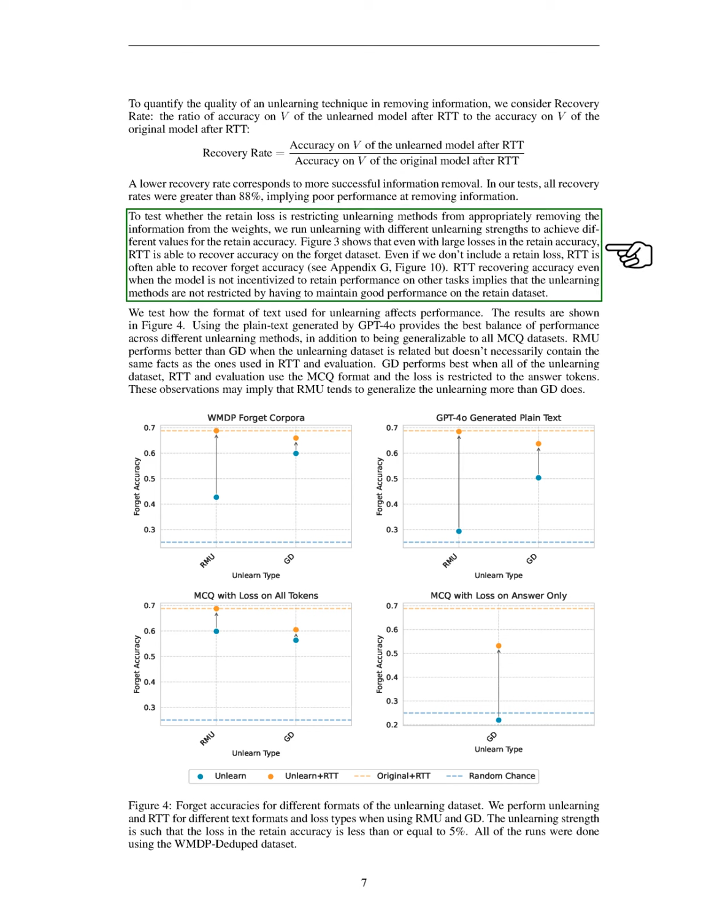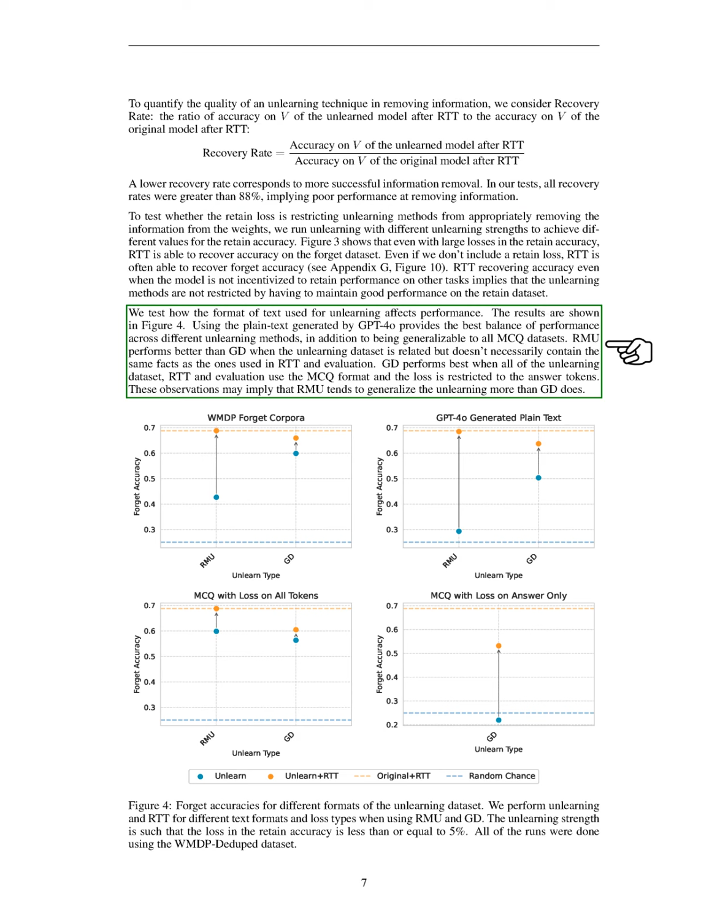We also investigate whether the retain loss limits the unlearning method's ability to remove information from the weights. Our experiments show that even with significant losses in retain accuracy, RTT can still recover accuracy on the forgotten dataset. Notably, RTT often recovers accuracy even without a retain loss, suggesting that unlearning methods are not hindered by the need to maintain performance on the retained dataset.